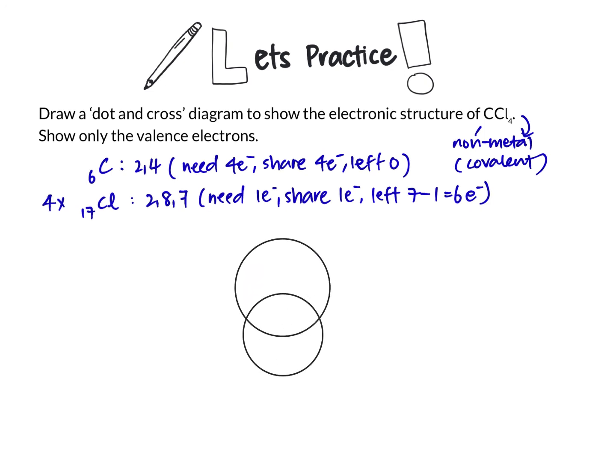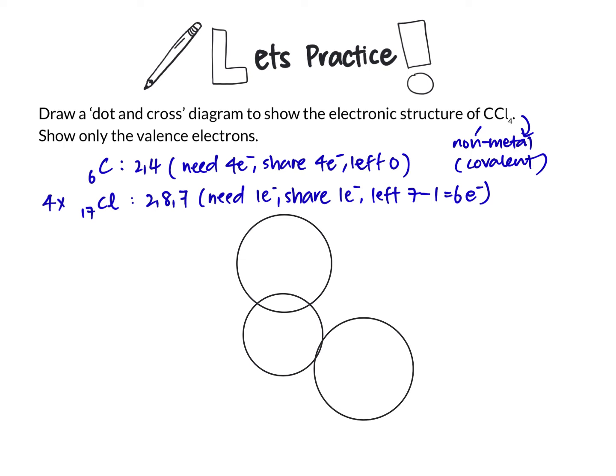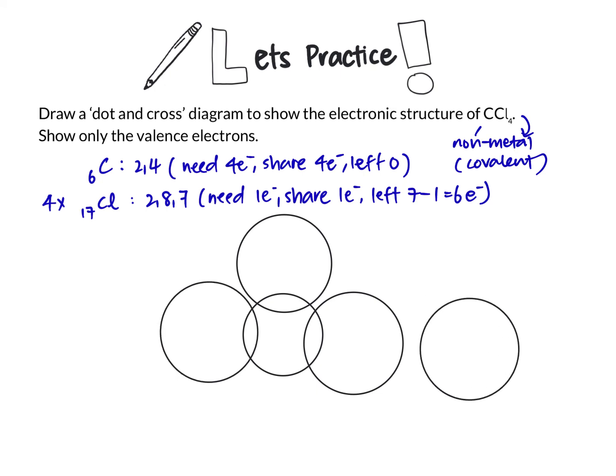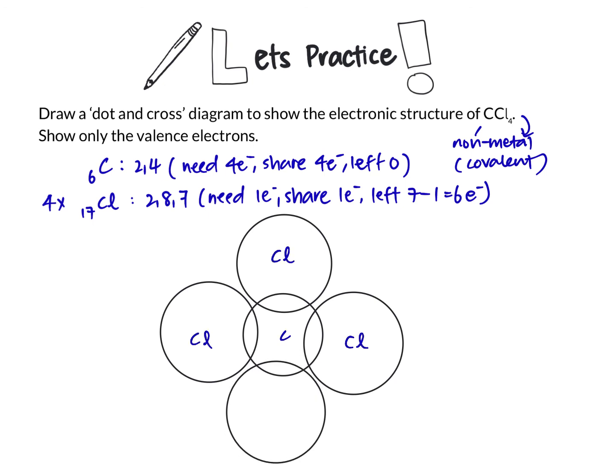So I will draw chlorine slightly bigger than carbon because chlorine has 3 electron shells. And still try to make sure that the chlorine atoms do not overlap. And then label all the different atoms with their chemical symbol.